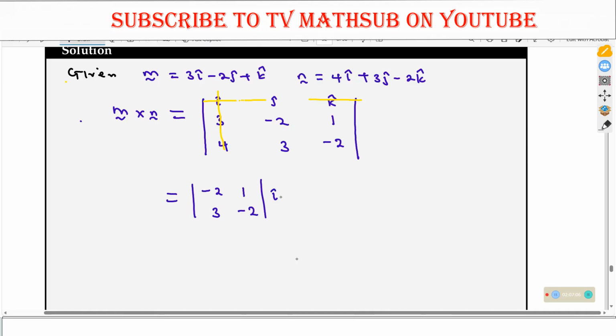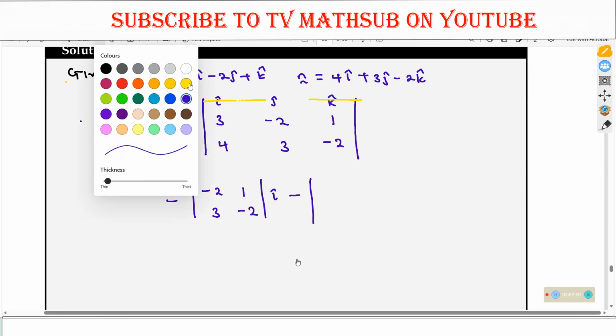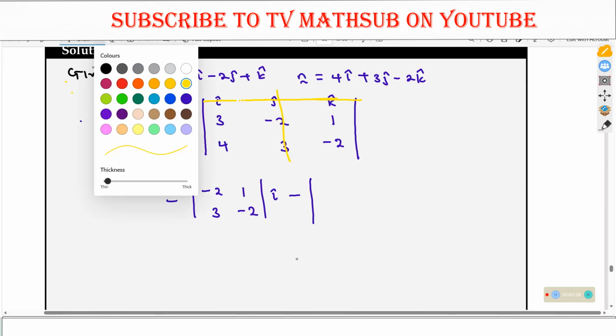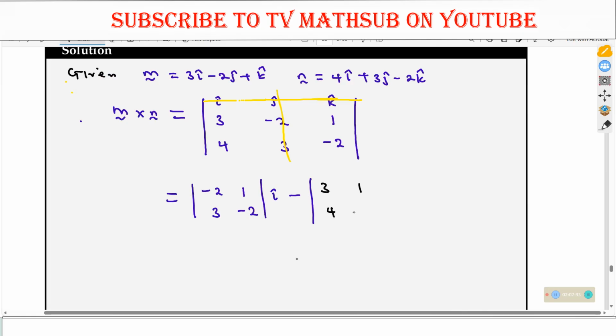Then put your I there, minus. The next one, we again eliminate this, and remain with 3, 1, 4, negative 2, into J.